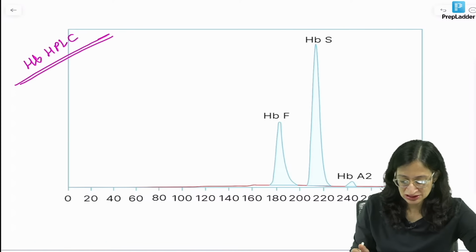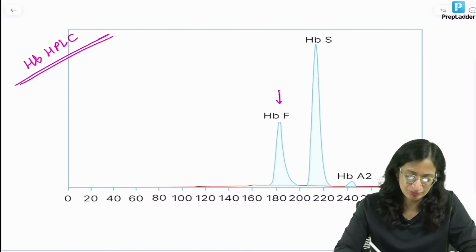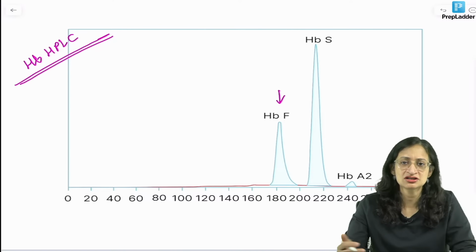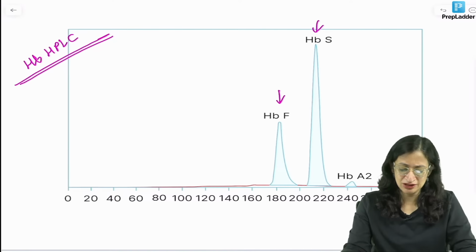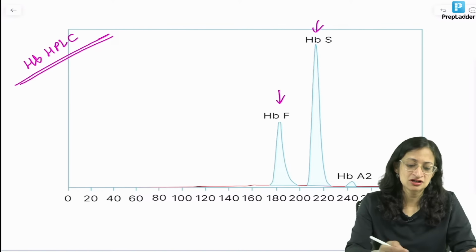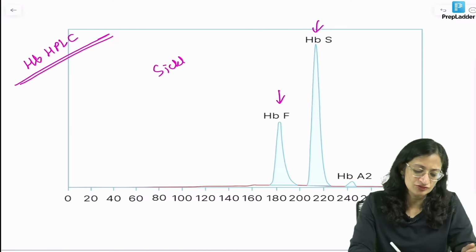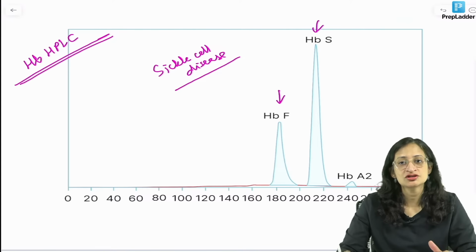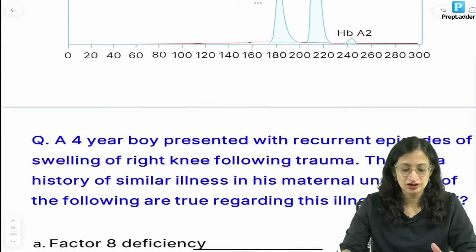What you can see is there is a HbF peak. You can see there is hardly any HbA. We cannot see HbA. You get a big HbS peak here, with hardly any HbA. So, this points to a diagnosis of sickle cell disease, right? This is what a hemoglobin HPLC or electrophoresis report would look like.